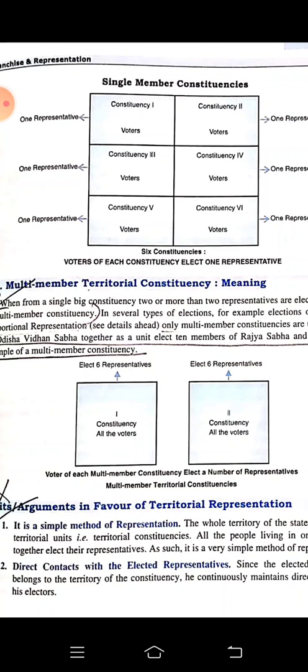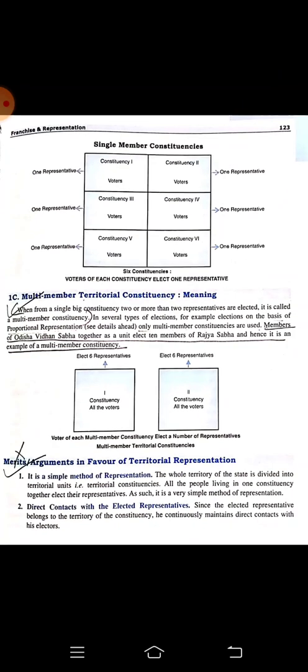And what is a multi-member territorial constituency? This means again the territory is divided, but from each constituency there will not be only one representative, there can be many representatives, two or more than two also. So what are the merits and demerits of this kind of representation?